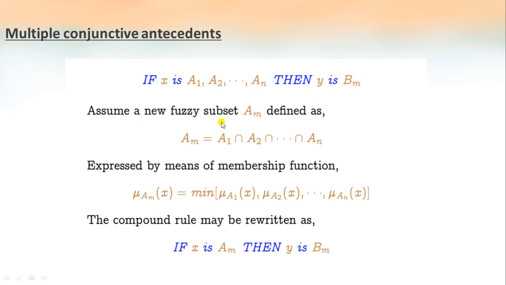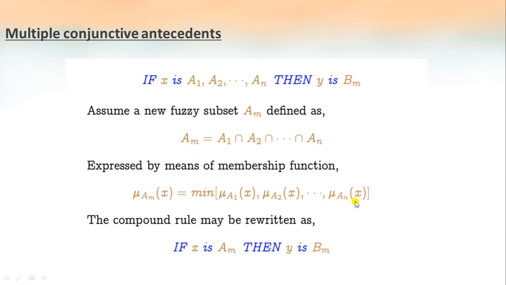Now we are assuming another fuzzy set Am, which is defined as a subset of A1 intersection A2 intersection, etc. up to An, where A1, A2, etc. up to An are fuzzy sets. So how can we define the membership function for this particular fuzzy set Am? The set Am is defined as the intersection of A1, A2, etc. up to An. So the membership function will be the minimum of mu of A1 of x, mu of A2 of x, etc. up to mu of An of x.